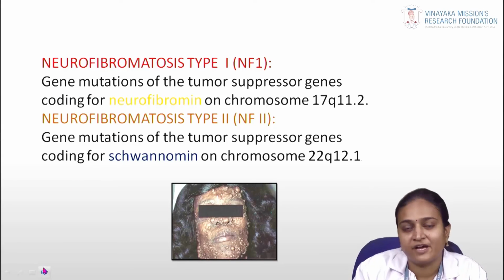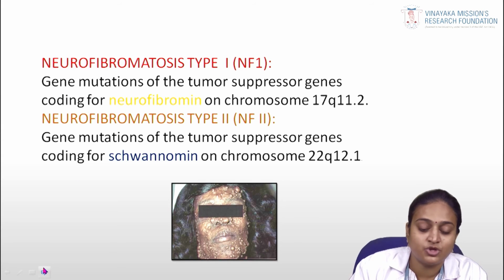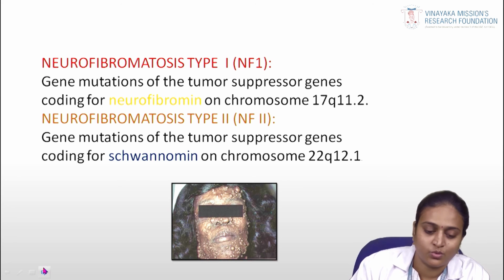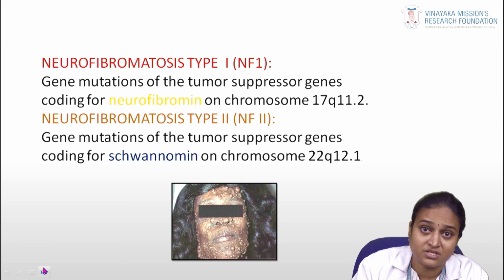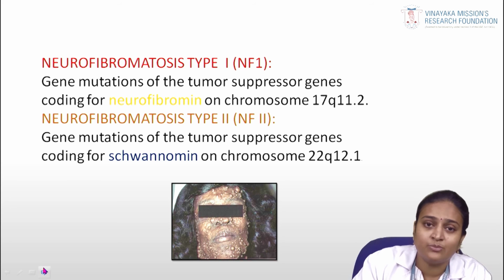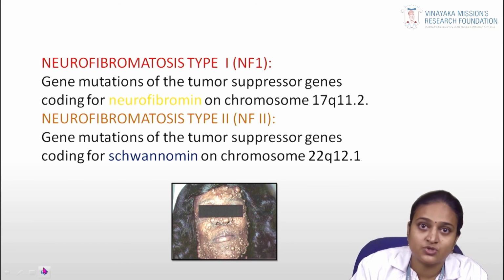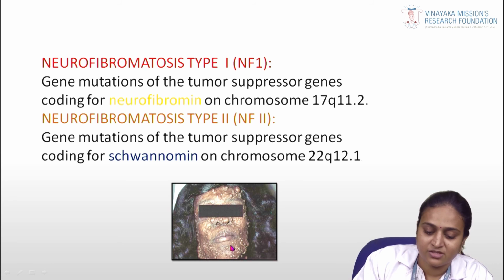So neurofibromatosis type 1 is a gene mutation of a tumor suppressor gene that codes for neurofibromin, on chromosome number 17q11.2. Okay, neurofibromatosis type 2, which is associated with the schwannoma, is a gene mutation of a tumor suppressor gene that codes for schwannomin, on chromosome number 22q12.1. Here in the patient, you can see multiple neuromas in the head and neck.